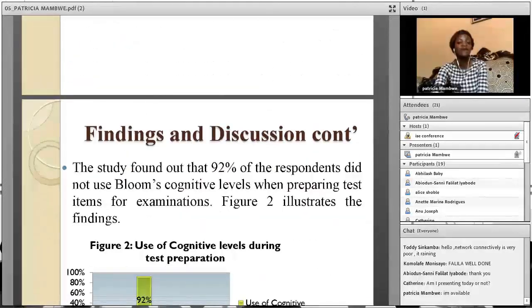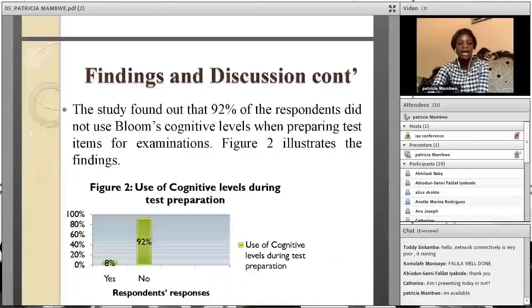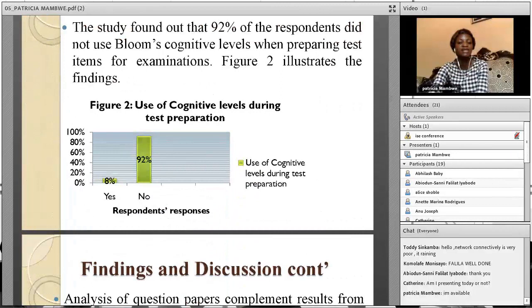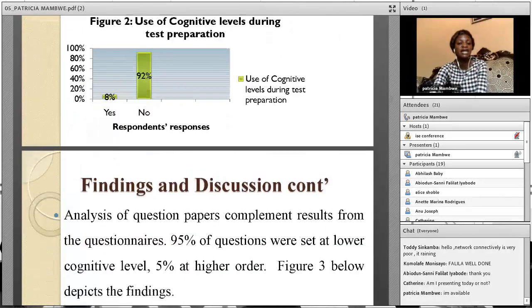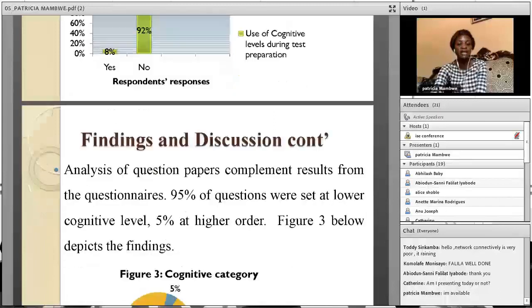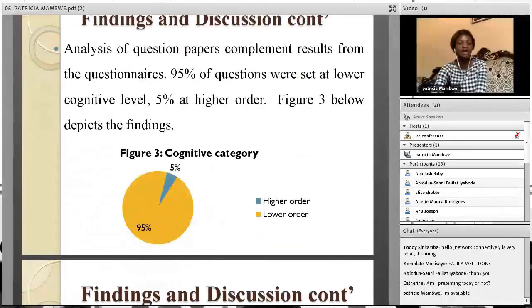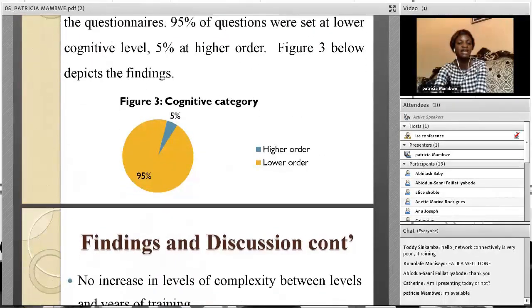This study found that 92% of the respondents did not use Bloom's cognitive levels when preparing test items for examinations. Figure number 2 illustrates the findings. Analysis of question papers complements the findings from the questionnaires. The analysis showed that 95% of the questions were set at lower cognitive levels, while 5% were set at higher levels. The figure below also depicts the findings.